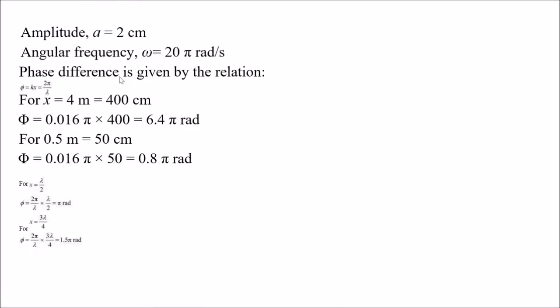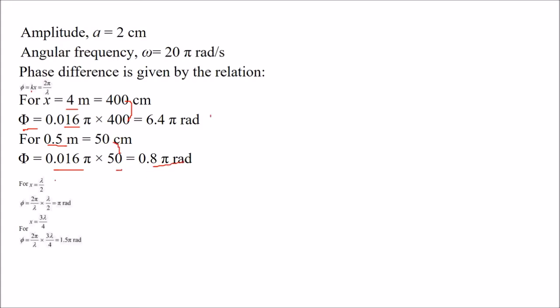And the phase difference is given by what? Phase difference is simply k into x, or 2 pi by lambda into x. If you take x equal to 4 meter, or you can take it as 400 centimeter, phi will be given by what? You just have to place the value. k is known to us, x is 400. For 0.5, again this is the k value, put 50 here in centimeters. So you get these two phi.